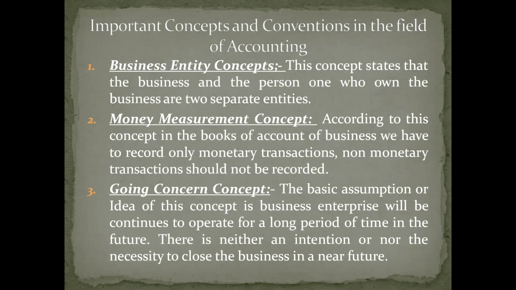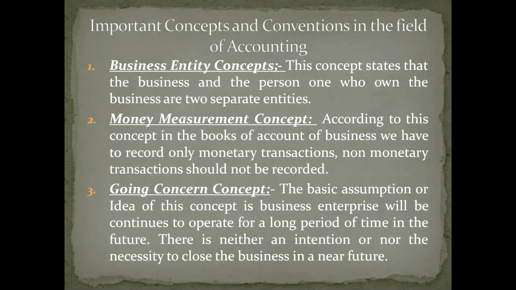Understood? You are not supposed to treat owner and business as one and the same, especially as far as accounting is concerned. So as far as accounting is concerned, the business is completely different from its owner. That particular assumption is called what?